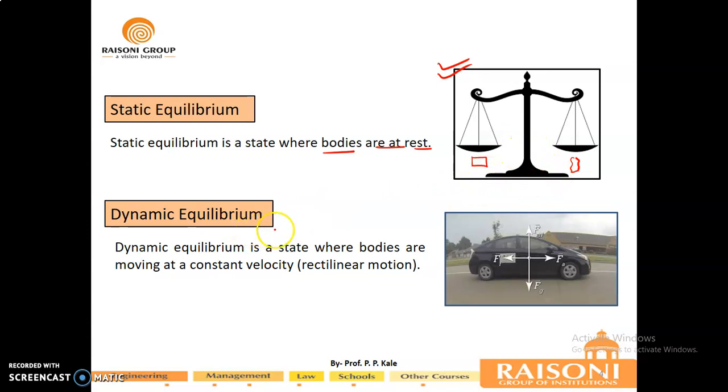Now what do you mean by dynamic equilibrium? Consider the motion of your car. Your car will remain balanced on the entire journey. The force of air resistance, the force of gravity and its own weight are all acting on the car, but the car will be in a stable equilibrium while moving. That will be called a dynamic equilibrium, since the body under consideration is under motion, so it is the dynamic case, but it is stable, therefore it is called dynamic equilibrium.